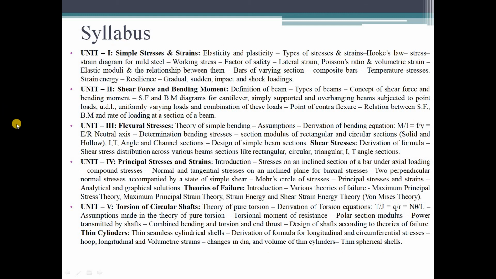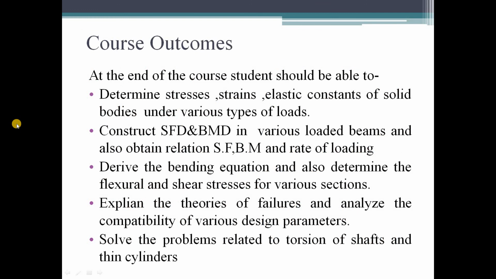Next, we will have a look at the course outcomes of the subject. That means at the end of completion of the subject, what the student should be able to do. First, they should be able to determine stresses, strains and elastic constants of solid bodies under various types of loads.